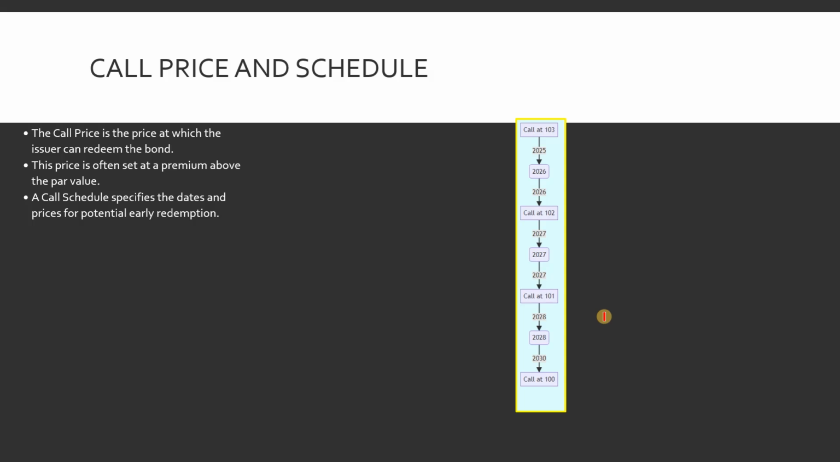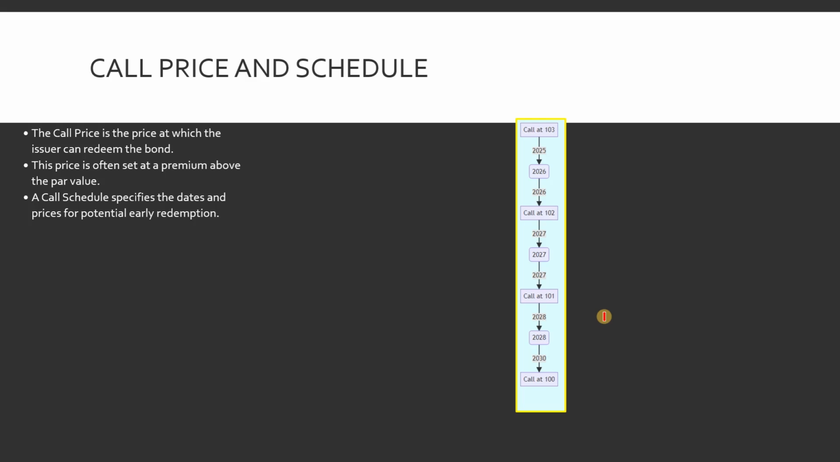Now let's talk about the call price and schedule. When a bond is called, the issuer does not just pay any price. They pay a predetermined call price. Often this price is set at a premium above the par value to provide some extra compensation to the bondholder. For example, a bond might be callable at 102% of par. This call premium usually declines over time as the bond approaches maturity. The specific dates on which a bond can be called and the price applicable to each date are laid out in the call schedule found in the indenture.